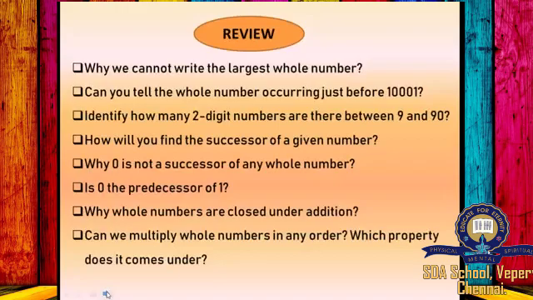Can we multiply two whole numbers in any order? Which property does it come under? Yes, we can multiply two whole numbers in any order. This comes under the commutative property of multiplication. Why is 0 called the additive identity? Yes, when we add a whole number with 0, the number remains unchanged. So 0 is called the additive identity.